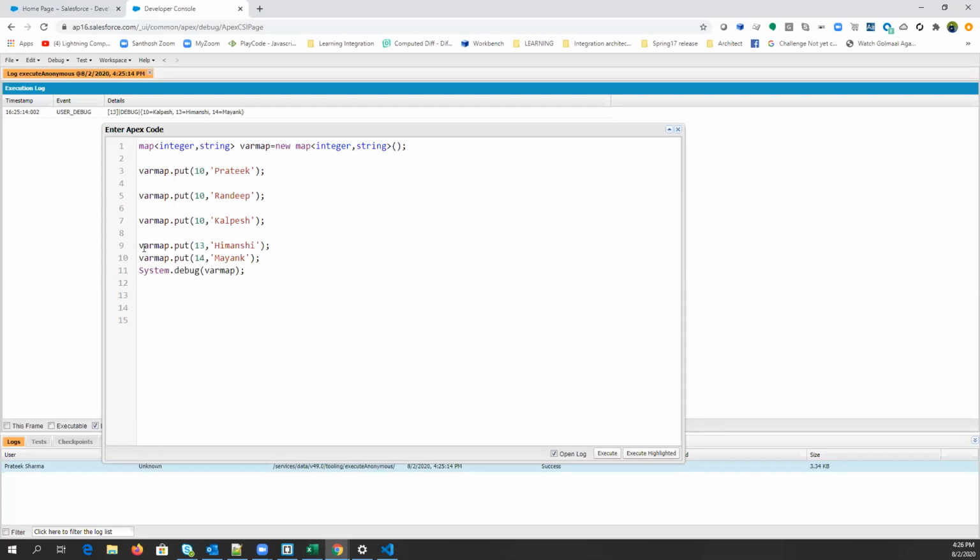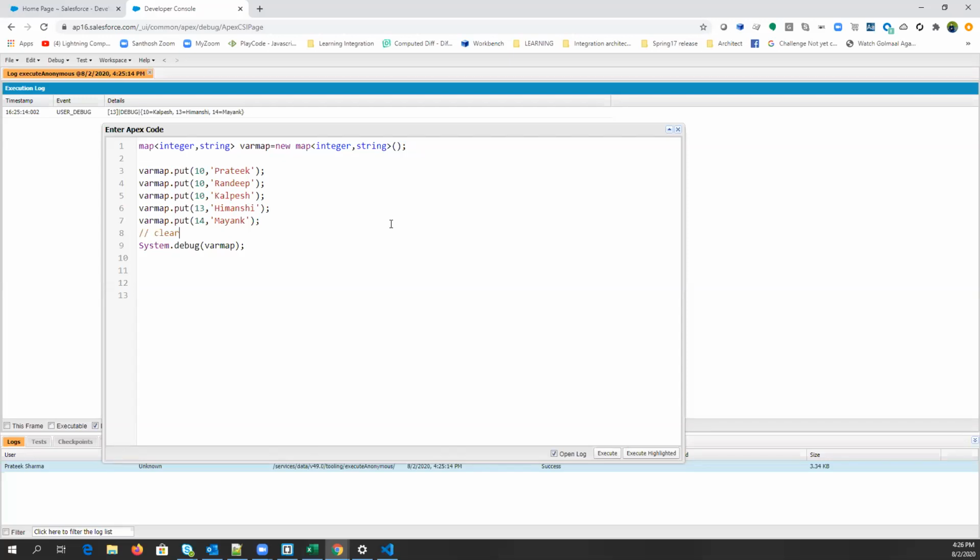It's working on the override method now. Override. First two will be overridden by Pratik, then Randeep. Okay, another method is clear. Clear has the same meaning, right? So I don't think we need to learn this.